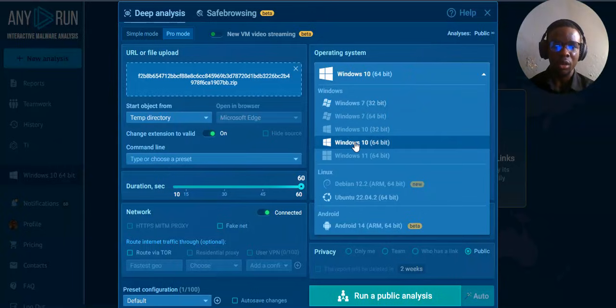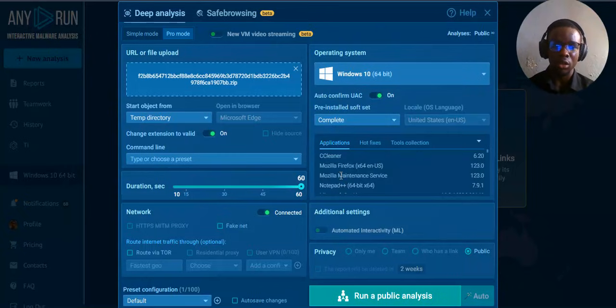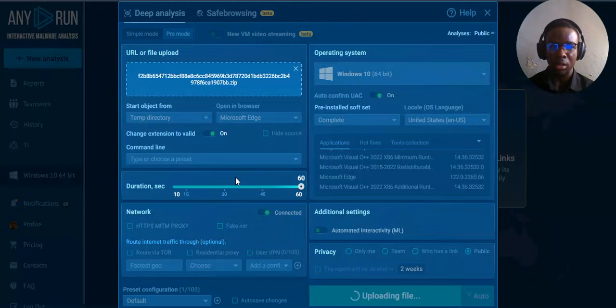Okay, every other thing is upgraded, so 10 is the only one they're giving you until you update it. You see, when you upgrade, you actually have various things you can get to do if you upgrade this Any.Run. Now this is application. Okay, Mozilla Firefox. All right, I don't need to check all this. Let's just run a public analysis.